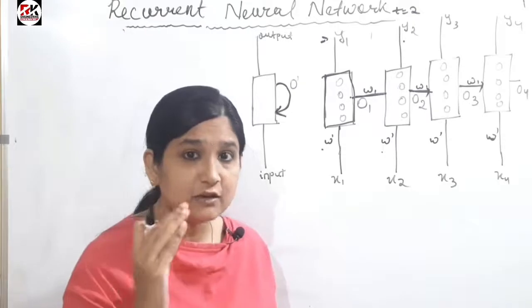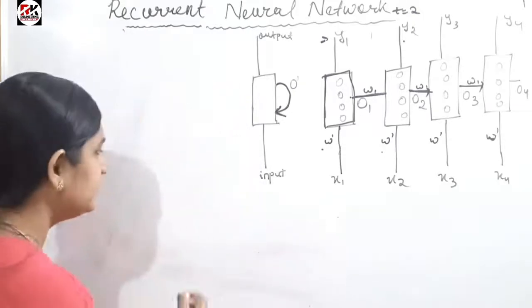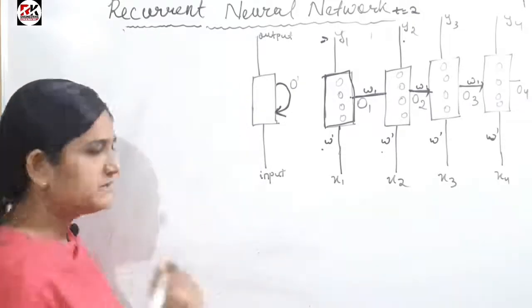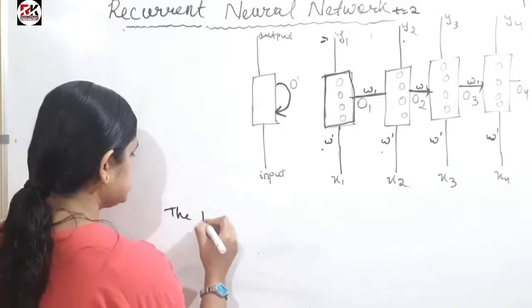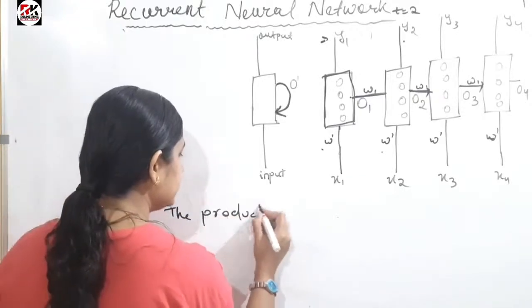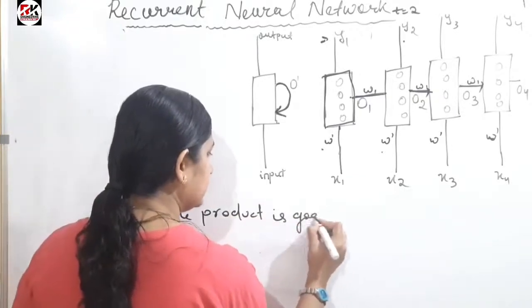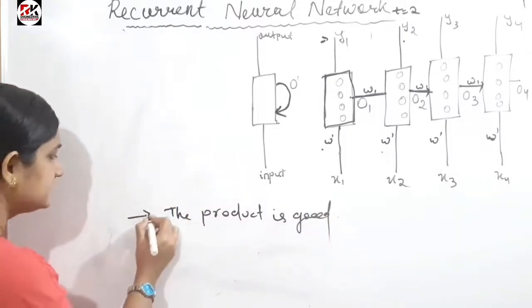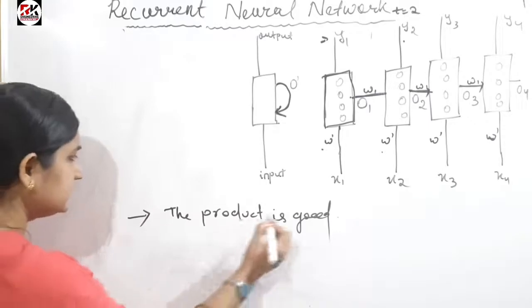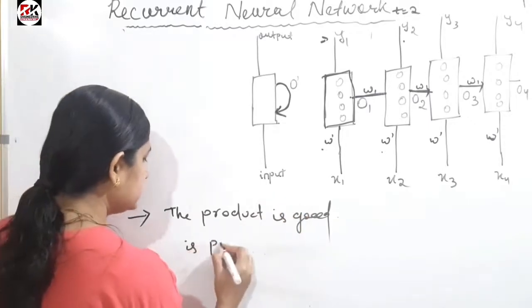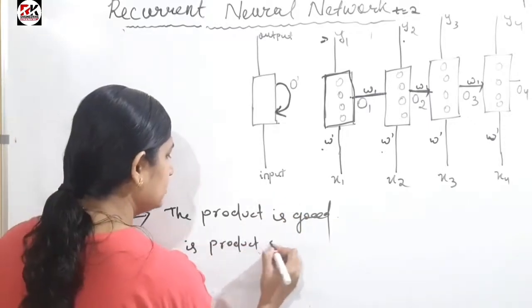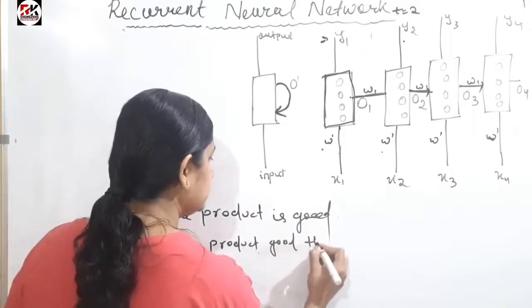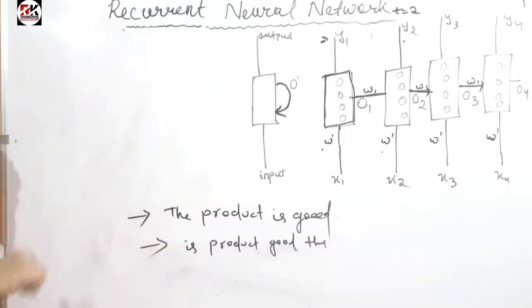So what is the meaning of sequence of data? Suppose I give a review of some product: "The product is good." This is a review, or a sentence. Suppose the sequence is altered, like "is product good the." You can see in the second sentence the sequence is altered.